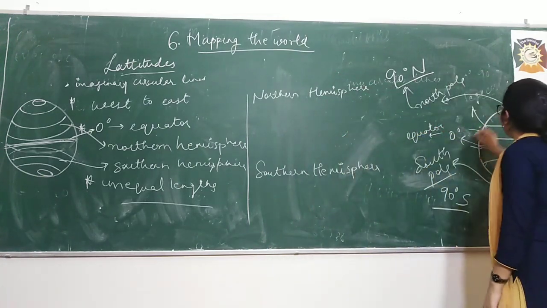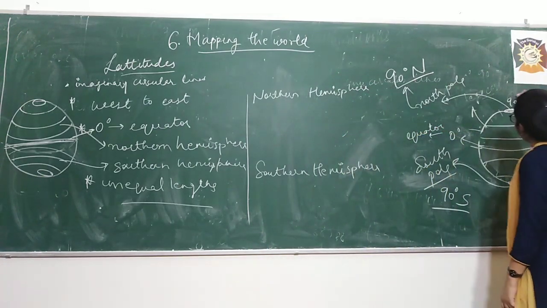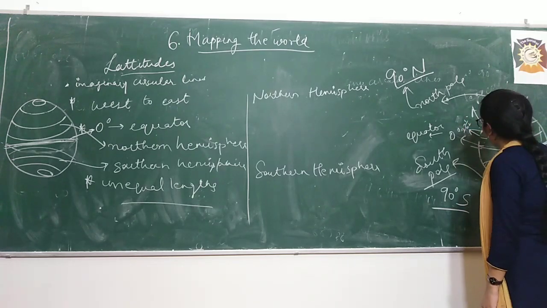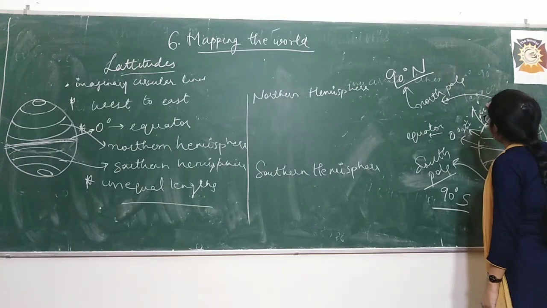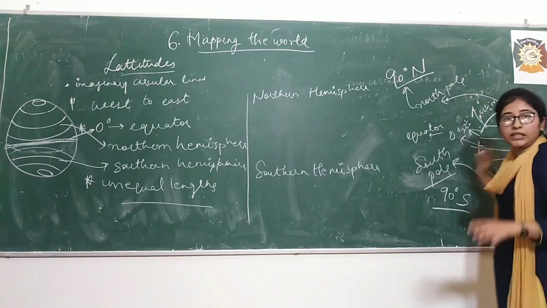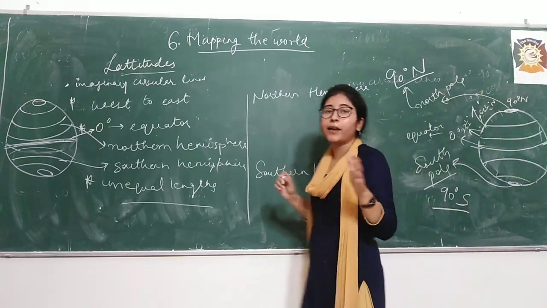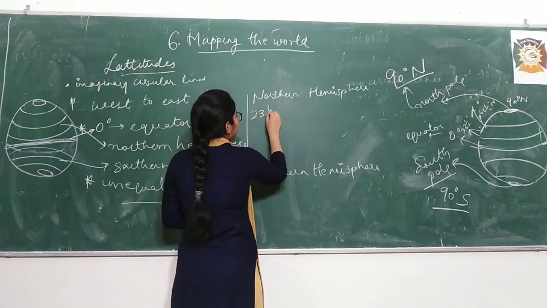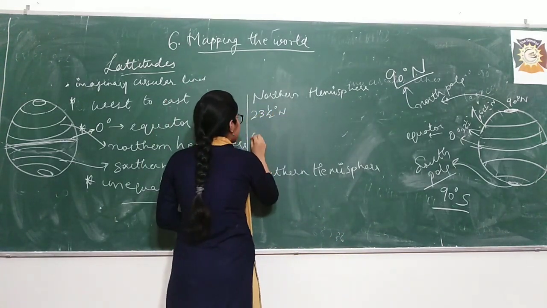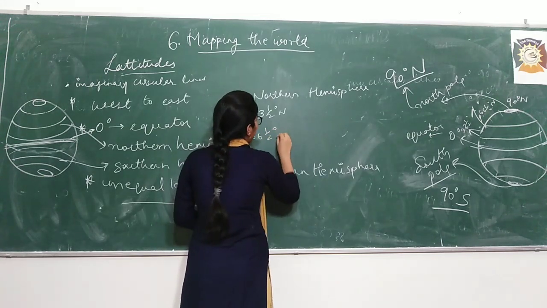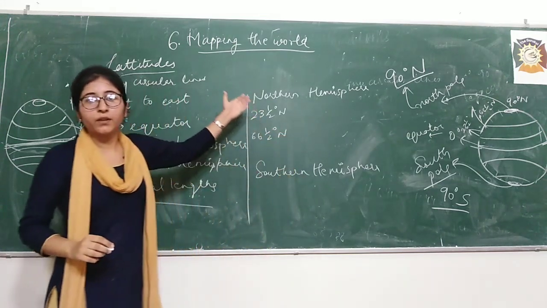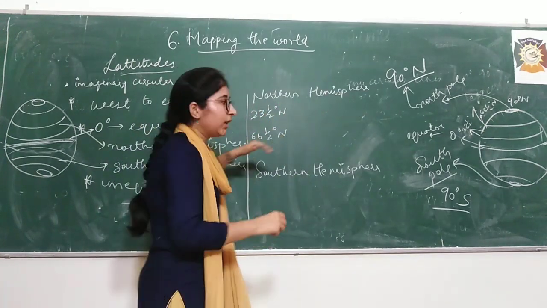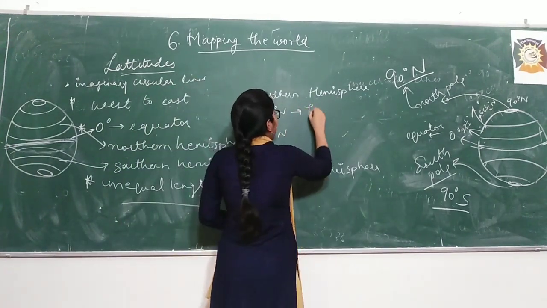It is 0 degree, it is 90 degree north. Now 23.5 degree, suppose it lies here, and here it lies 66.5 degree. These two, 23.5 and 66.5 degree, are important. 23.5 degree north, 66.5 degree north. The line located at this 23.5 north is known as tropic.